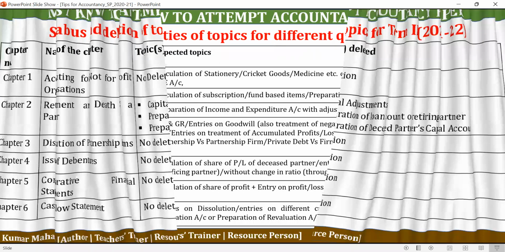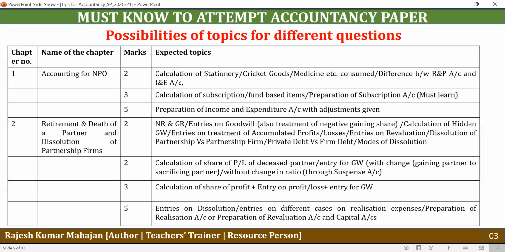And now going to discuss the probable topics which can be asked under different types of chapters. So I believe this would be a very important point of learning for you. Let's first discuss the accounting for not-for-profit organization. Here in this chapter, you will have 1 question of 2 marks, 1 of 3 marks, and another of 5 marks. This way, NPO will be carrying 10 marks.